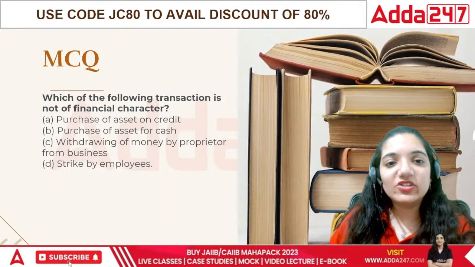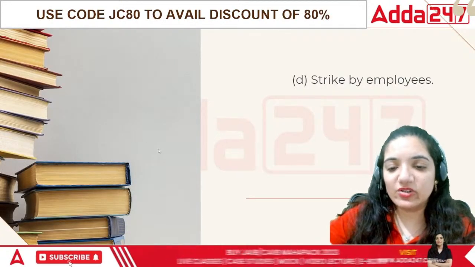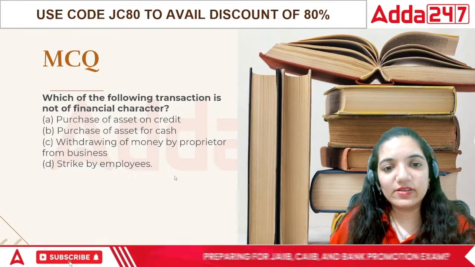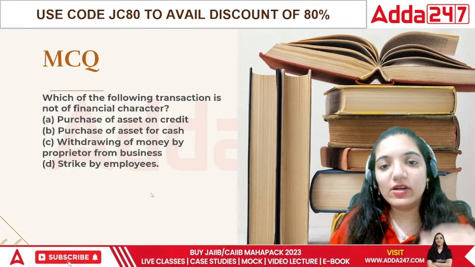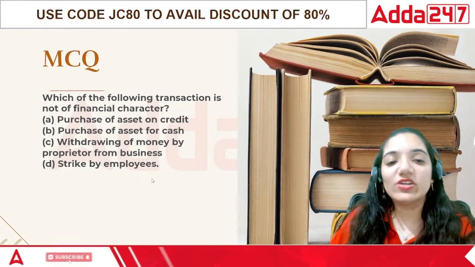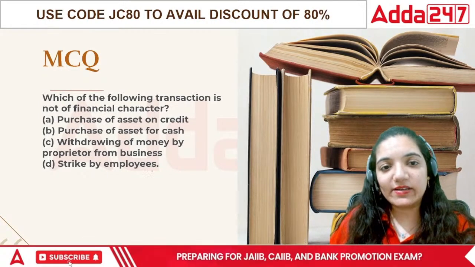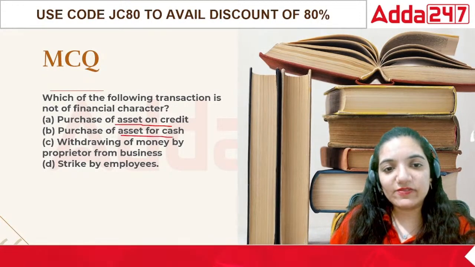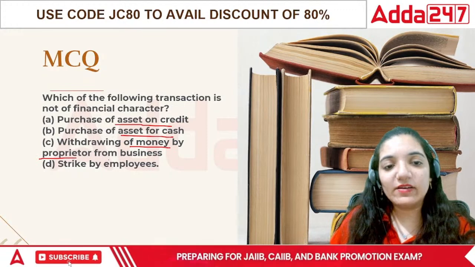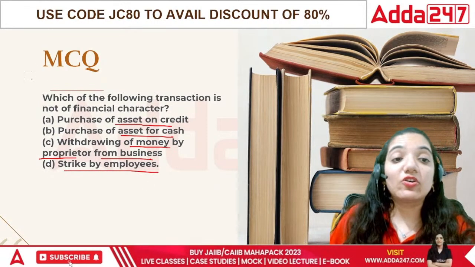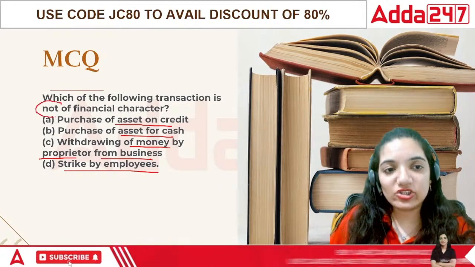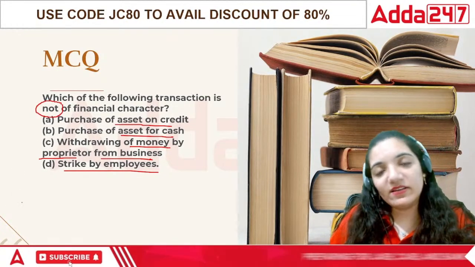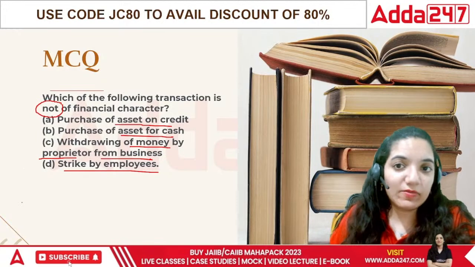First question says, which of the following transactions is not of financial character, right? So first of all we are going to talk about which of the following is not of a financial character. The options are purchase of asset on credit, purchase of asset for cash, withdrawing of money by proprietor from business, or strike by employees. Something not of a financial nature would be something that does not involve rupees or money at all, right?